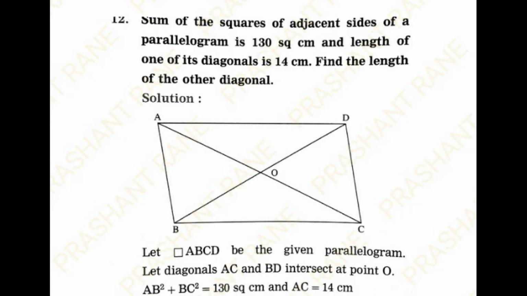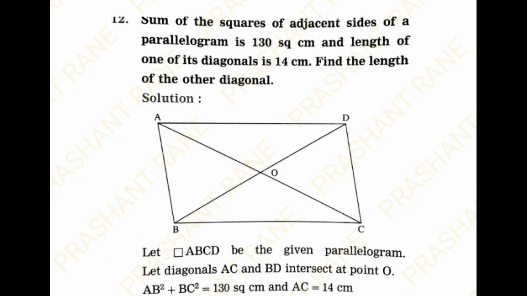Question number 12. Sum of squares of adjacent sides of a parallelogram is 130 square centimeter. Length of one of its diagonal is 14 centimeter. Find the length of other diagonal. Let quadrilateral ABCD be a given parallelogram.